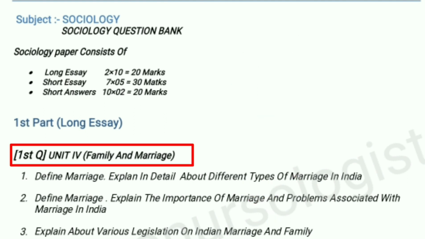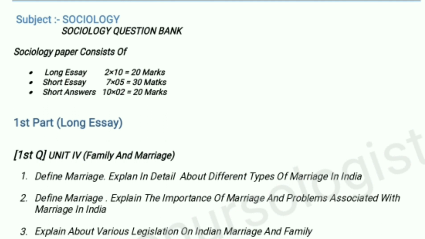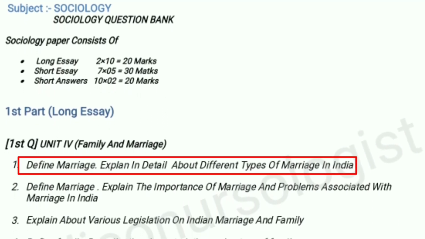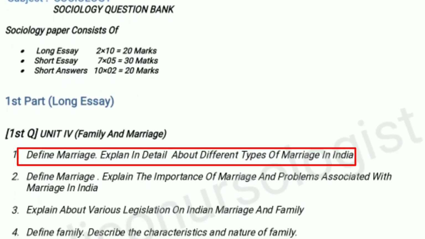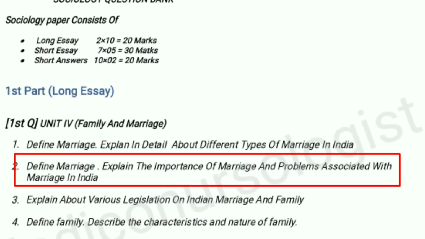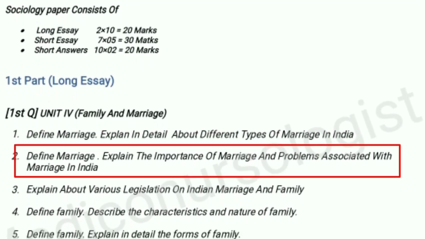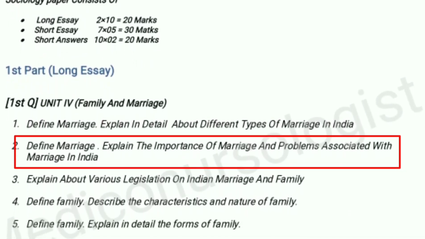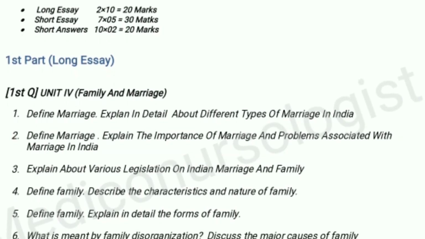So our first standard question is Unit 6 Family and Marriage, and the ordinary questions in this unit are: our first ordinary question is define marriage, explain in detail about the types of marriages in India. Second question, define marriage, explain the importance of marriage and problems associated with marriages in India.